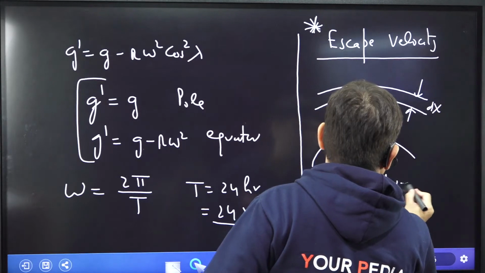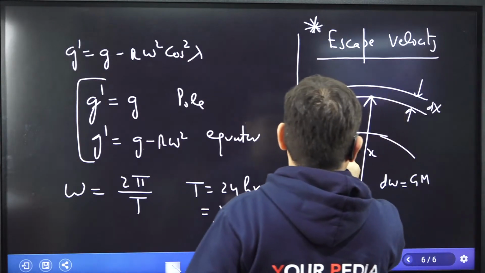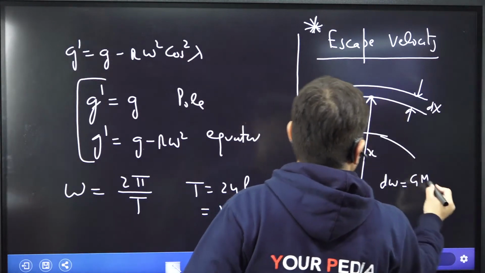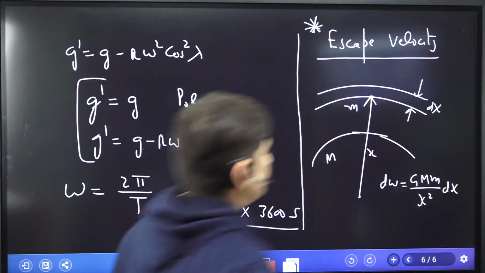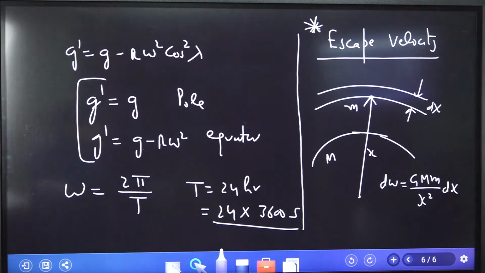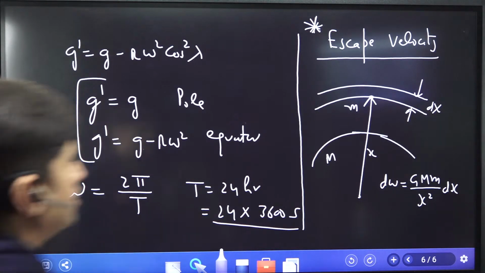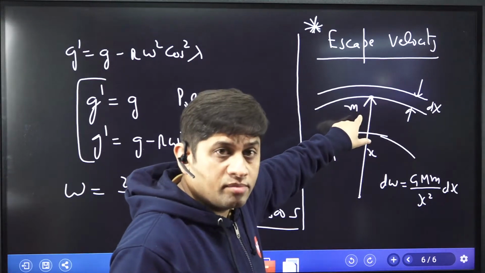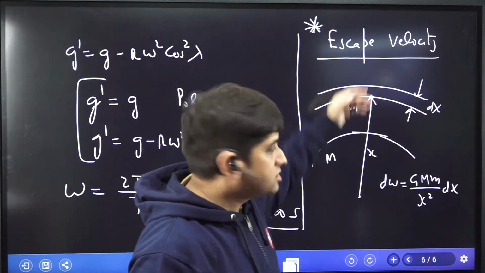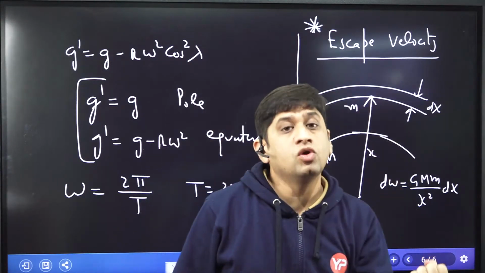So small work done will be G capital M, this body is of mass small m, over x square into dx. What we have written is small elemental work required to move a body of mass small m by small distance dx against the gravitational pull of earth.